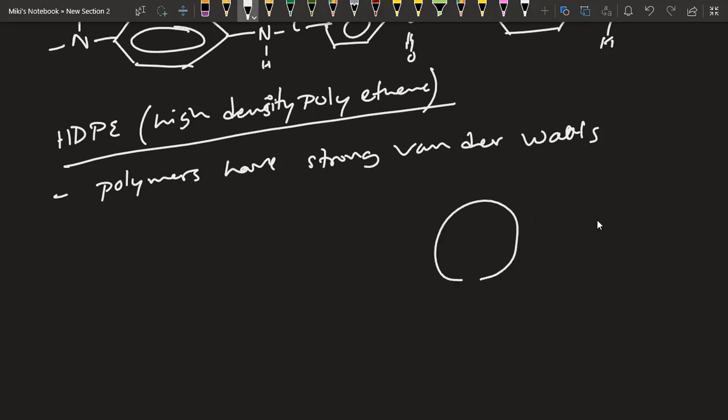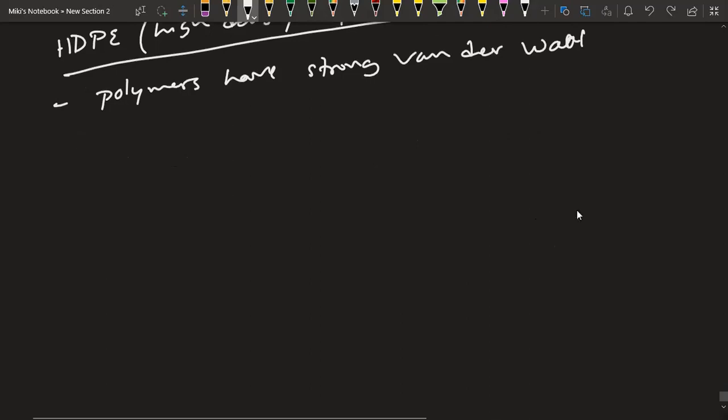For example, this is a molecule, this is a molecule. They have attraction between each other due to their electrons. This is known as electrostatic attraction. So polymers have strong van der Waals forces of attraction.